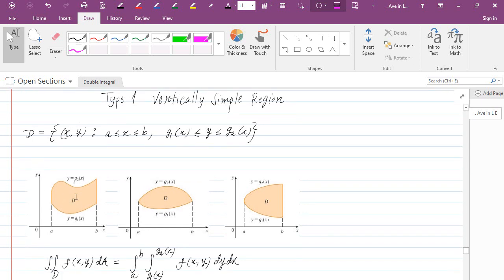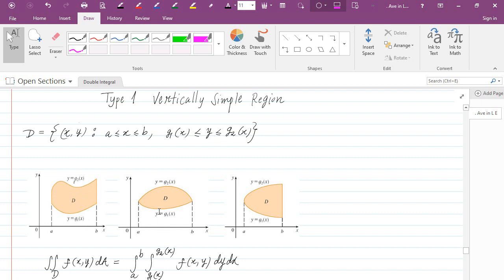So here is a typical type 1 region. You can see that x is between a and b, and y is between the graph of g1 of x and g2 of x. Here the values of g1 and g2 are different at a, and also g1 and g2 have different values at b.